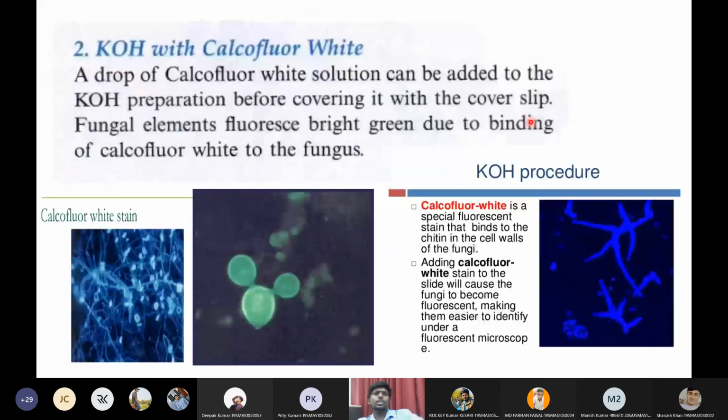Then one is KOH with calcofluor white. By using KOH with calcofluor white, we are able to visualize fungi as bright green under fluorescent microscopy. So under fluorescent microscopy, you will see bright green fungal structures. So this is all about KOH with calcofluor white.